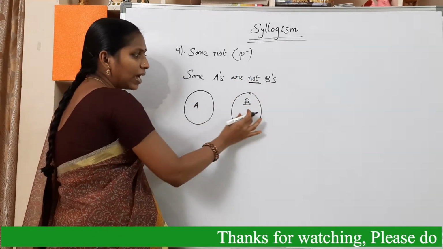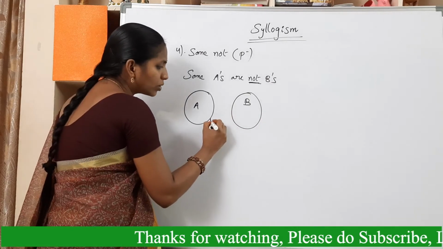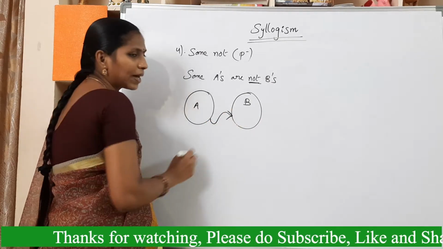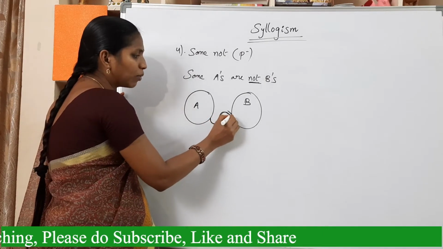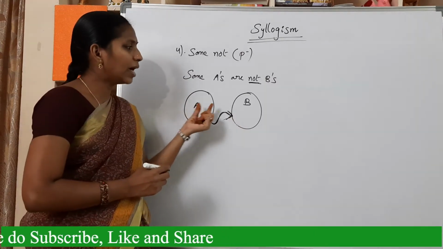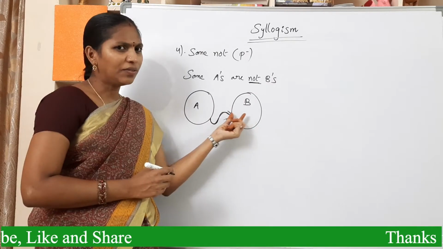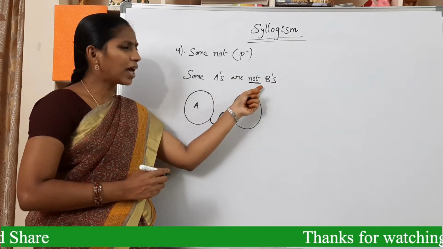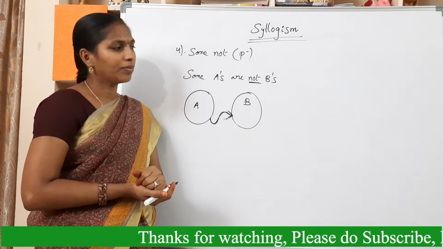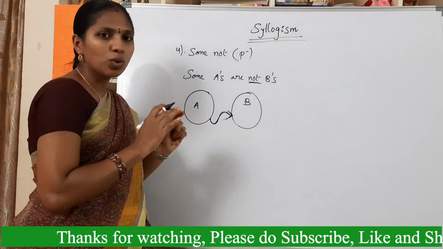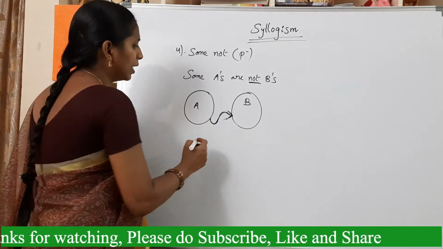So this is A and this is B. I want to use this arrow symbol for some not. Okay, this arrow is for some not. Some A's are not B's. Then can we say some B's are not A's? No, that is wrong.